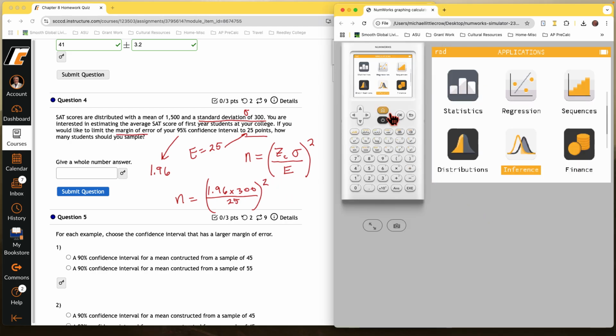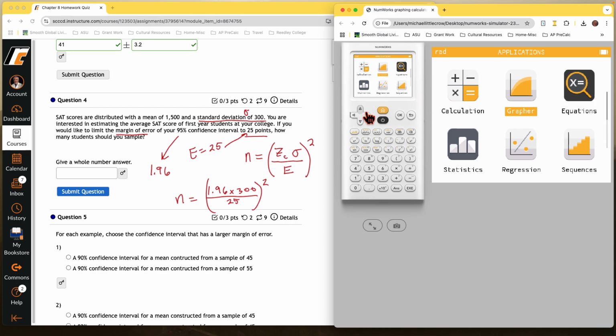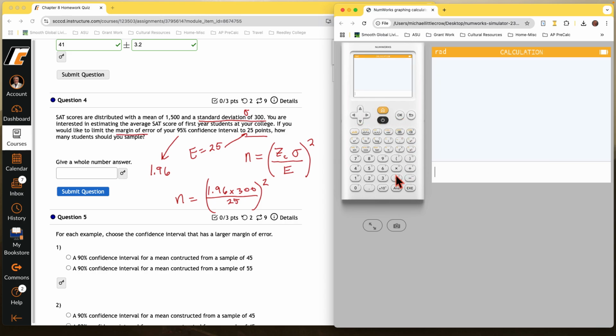Okay. Go back to the main menu, up to calculate, and we just enter this in. I'm just going to kind of enter it all in. 1.96 times 300 divided by 25, arrow over, put our other parentheses, and we're going to square that. 553.1.